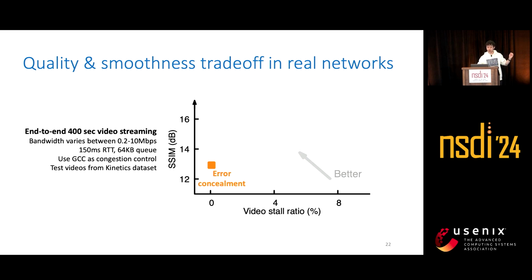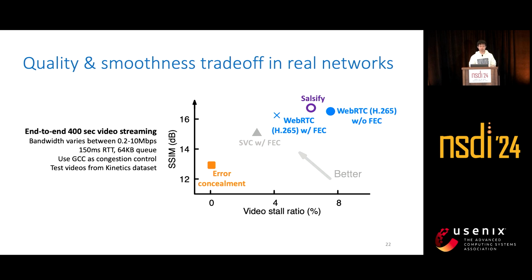Although error concealment does not have many video stalls, it suffers from low quality after packet loss happens. And SVC has better video quality, but also more video stalls because it needs to wait for the retransmission if the base layer is damaged. And WebRTC has higher video stalls even with FEC. This is because it cannot accurately predict the future packet losses when bandwidth changes, and needs to freeze the video and wait for retransmission more frequently.